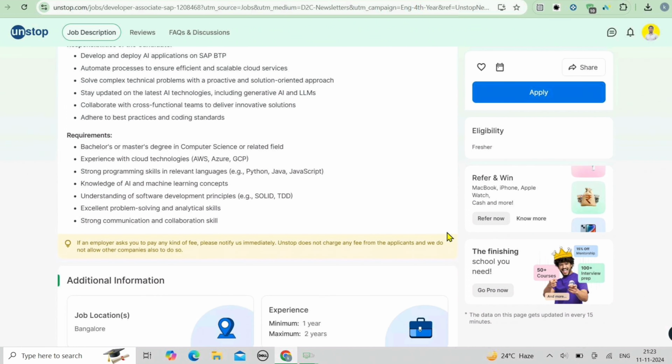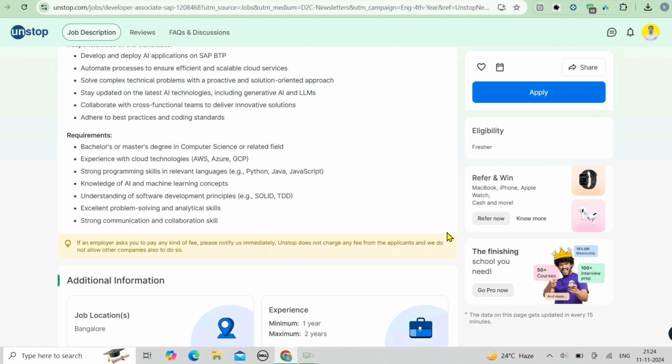The skills required. Educational background, where you need a bachelor's or a master's degree in computer science or a related field. Cloud experience, where experience with a cloud platform like AWS, Azure or GCP is essential. Strong programming skills, like proficiency in programming languages such as Python, Java, JavaScript is a must. Also good knowledge of AI and machine learning, and an understanding of AI concepts.